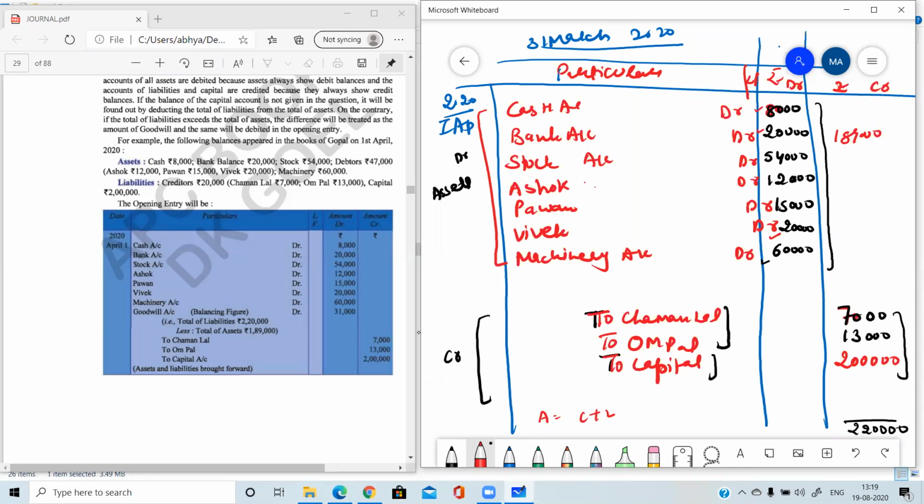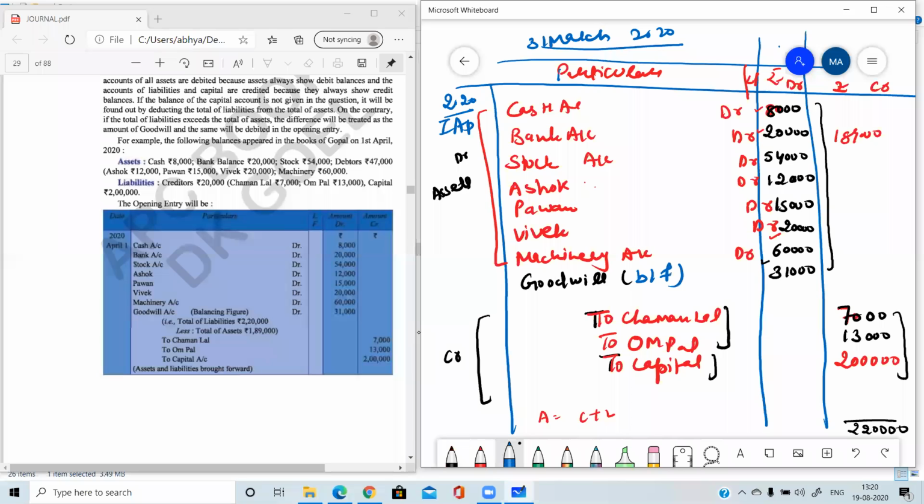But if this balance is not matching, then the balancing figure will be there, and that balancing figure will be known as goodwill. If our liabilities and capital is more than the assets, then on the debit side we will be having one hidden asset. That hidden asset is known as goodwill. It means the excess value is just because of goodwill. So the difference of 220 and 189 will be equal to 31,000, and this 31,000 will be known as goodwill.